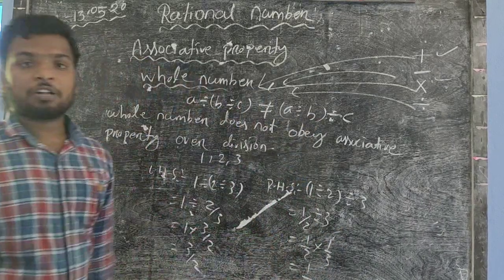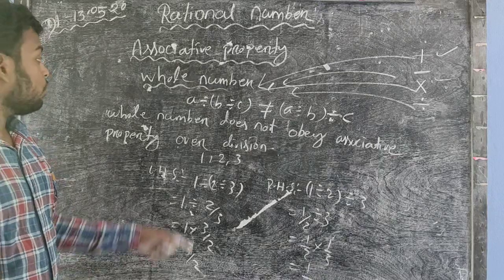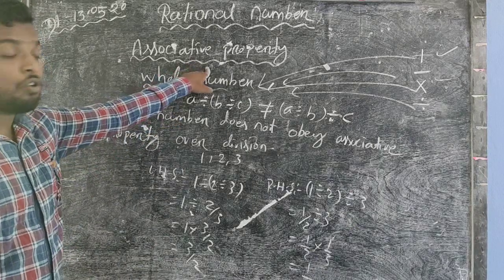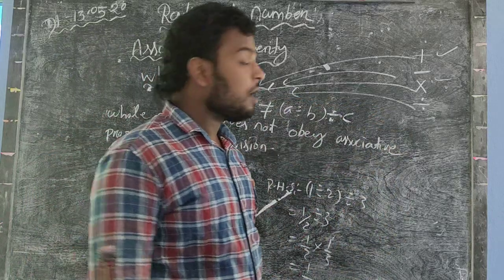So LHS is not equal to RHS. From this we know that whole numbers do not obey the associative property in the case of division.